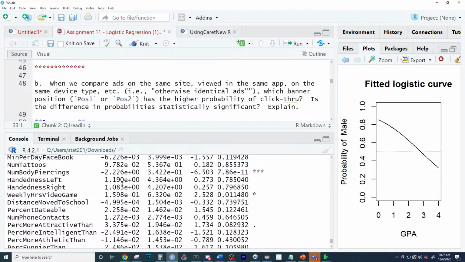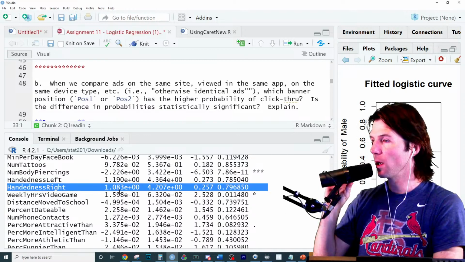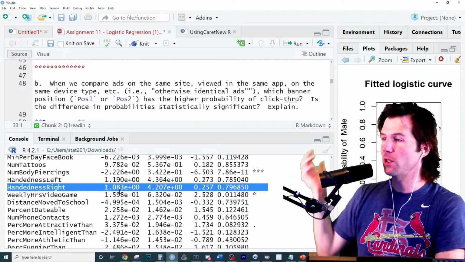They have the same E, but this is the biggest coefficient. Then who's the second most likely to be male? So two people who are otherwise identical, but one is left and one is ambidextrous. The people who are left-handed are more likely to be male. Not most, but more likely. Now, the next most likely would be what? And then right. And then if you had to give me a coefficient for ambidextrous, what would it be? Now, it doesn't really have one, which is the hint.